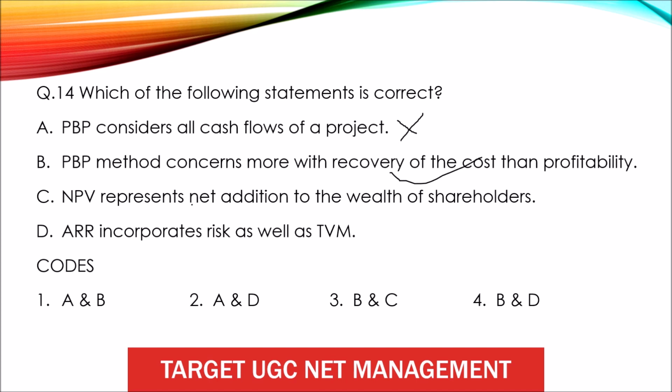Net present value represents the net additions to the wealth of the shareholders. Yes, because if the project is positive, then the project is accepted, means that positive result. So option D, ARR incorporates risks as well as time value of money. No. So the correct option is B and C.